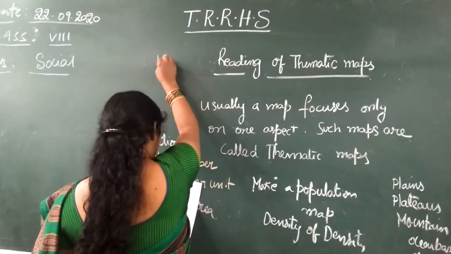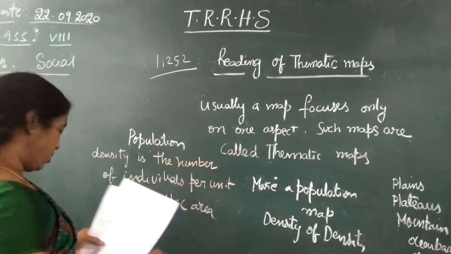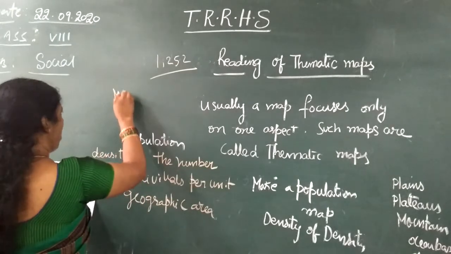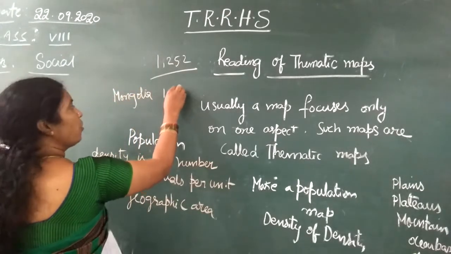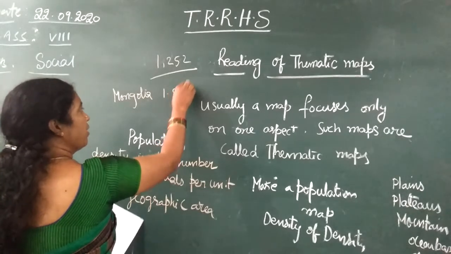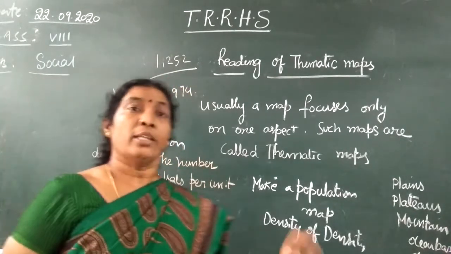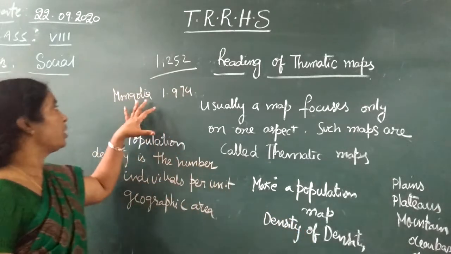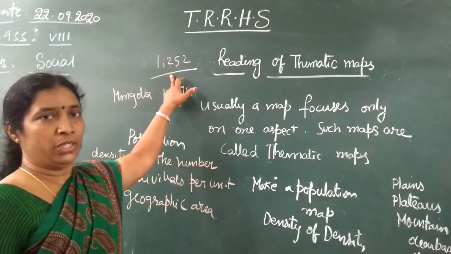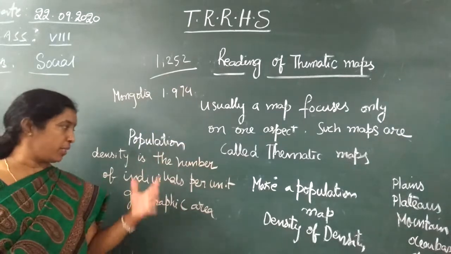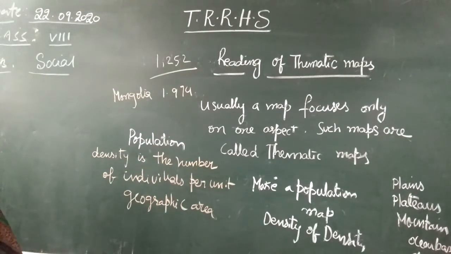So if you see Bangladesh, the population density is more. In Bangladesh it is 1252 per square kilometer. The same thing you see in Mongolia: in Mongolia the density of population is 1.974 people per square kilometer. That means the density of population is very less in Mongolia and more in Bangladesh. Like that about density of population. This is the definition.